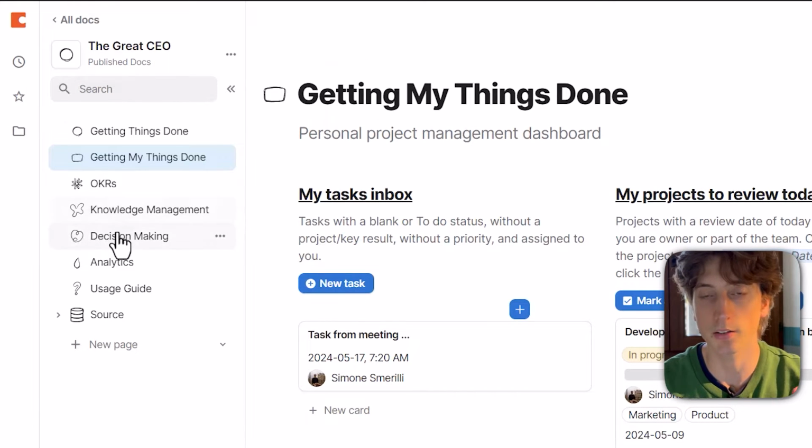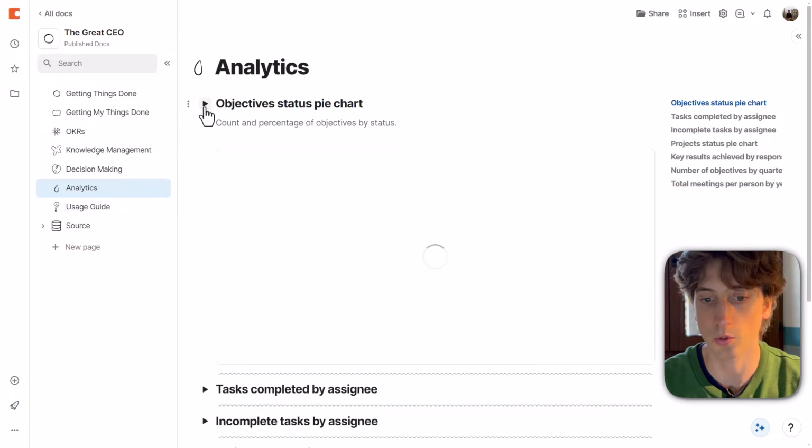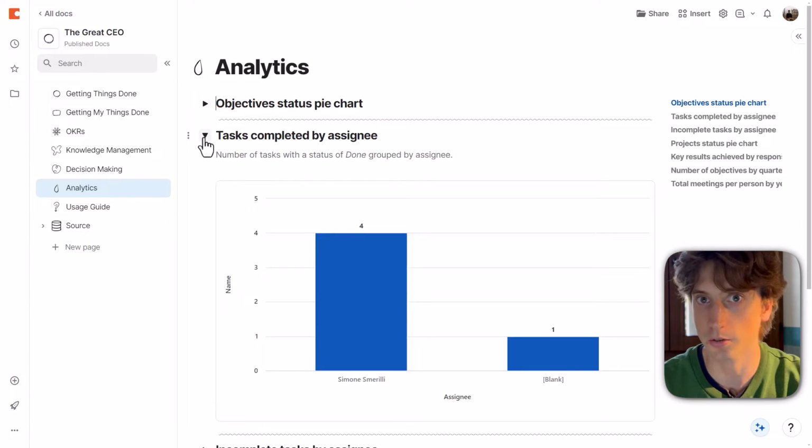So this doc contains a project management system, also with individualized views. It contains a very light CRM to keep track of contacts. It contains a knowledge management system here, a way to run decisions, so making decisions following the RAPID framework that you're going to see later, as well as a way to write up and track OKRs, that is objectives and key results, the framework from John Doerr. There are also some analytics, that is some graphs where we can visualize different data from the system for keeping track of the progress on different projects, objectives and key results.